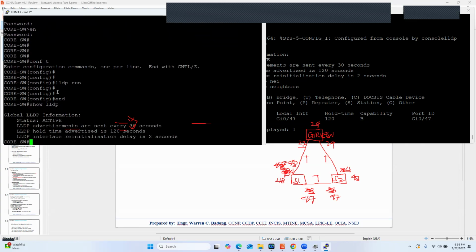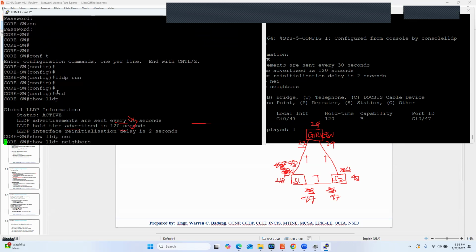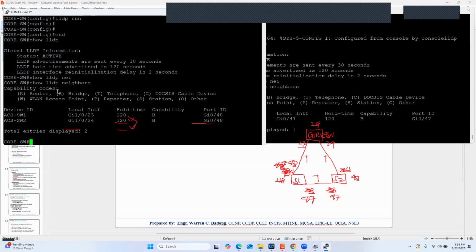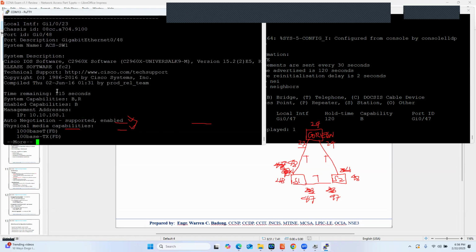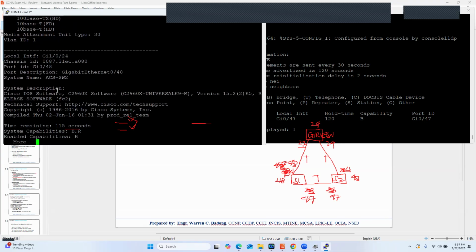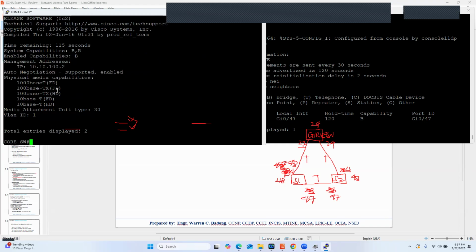is now active. And what about the neighbor option? So the core switch is connected to both access switch 1 and access switch 2. All right. Let's see with detail. So you will see information again like the version of the operating system, the IOS, as well as the IP address of the neighboring devices. All right. So that's actually what LLDP is.